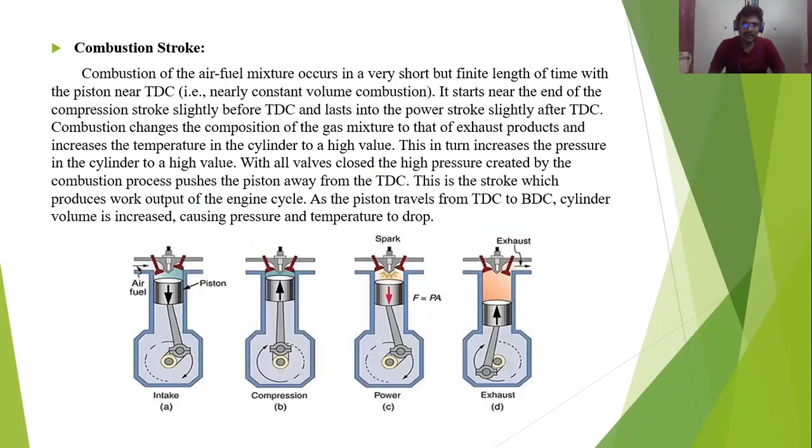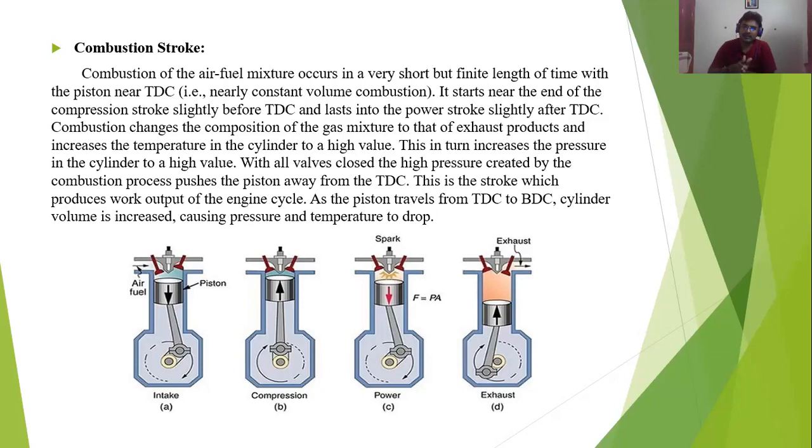When the spark plug produces the spark, the compression stroke happens. Sorry, compression, not combustion stroke. Sorry for my mistake. Combustion stroke happens. Combustion of the air fuel mixture occurs in a very short but finite length of time. When the expansion happens, the spark continuously gets produced, not only for a fraction of a second. It is produced for a particular amount of time.